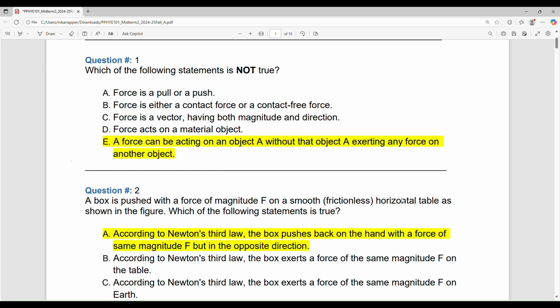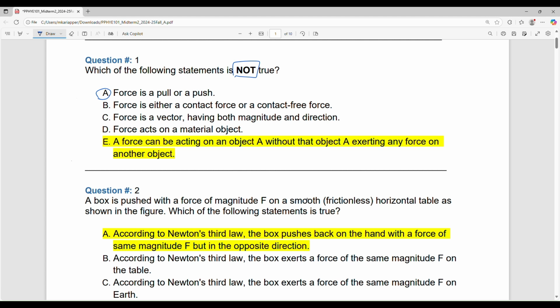So, question number 1. Which of the following statements is not true? Usually you pick the one that is true, right? So here pick the one that is not true. So always you have to read the question carefully. So this means only one which is not true.